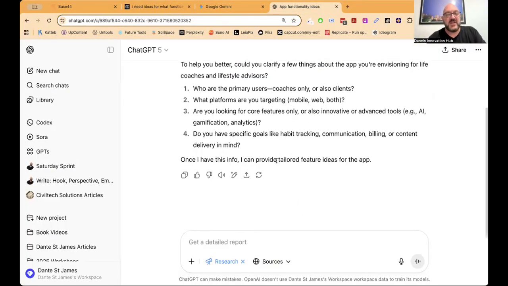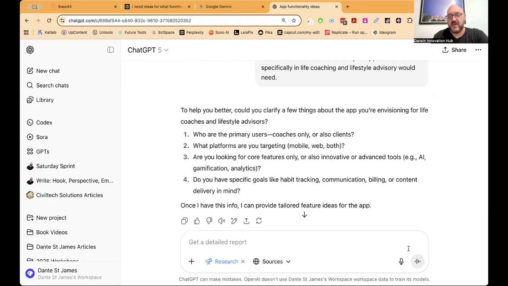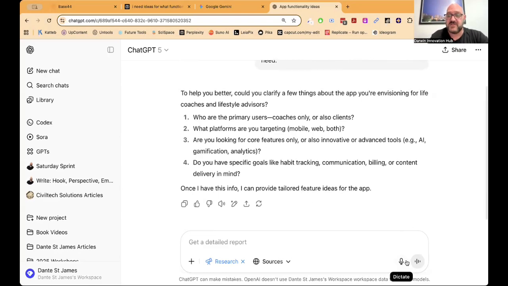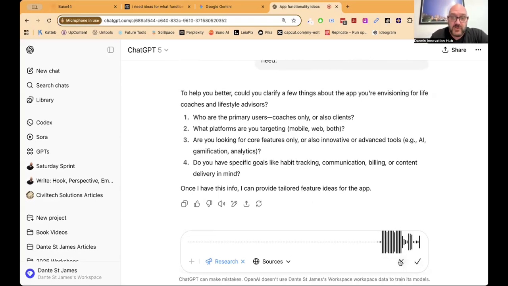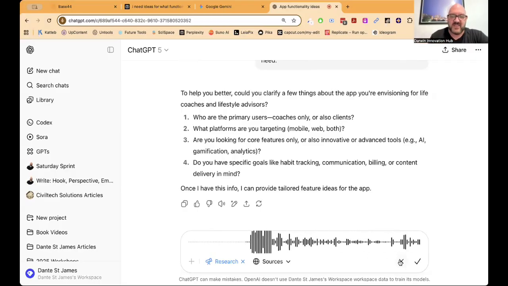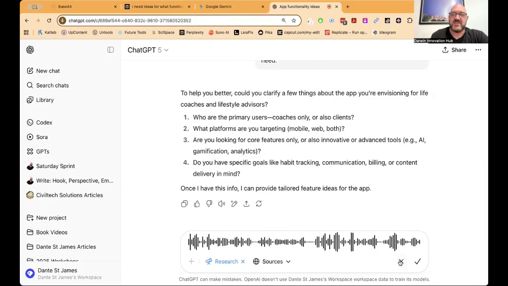So if we look, ChatGPT's come back and it's given us some ideas. I'm just going to answer the questions here. I usually use the voice prompt in ChatGPT, because I think it's much more efficient. So the primary users are coaches, but there will be a secondary user who will be the client, who may have a front end that shows their bookings and that kind of thing. Secondly, the platforms we're targeting are mostly web, but that will be appearing on mobile as well. I'm looking for just core features at the moment. Some of the more advanced tools such as gamification and analytics can come further down the track, so I'd like to make an allowance for that, just not do it right now. And the kind of goals I've got are things like habit tracking and communication between the client and the coach.